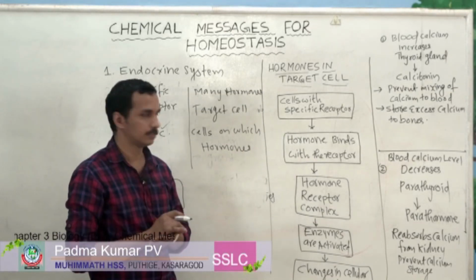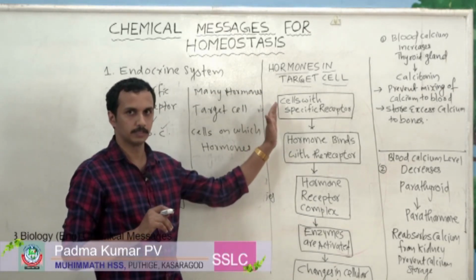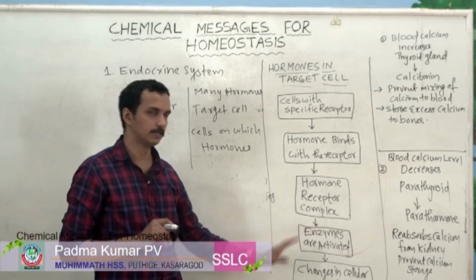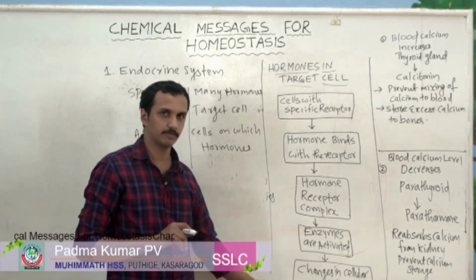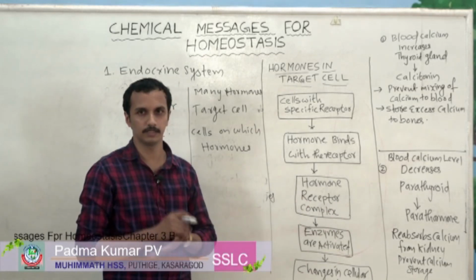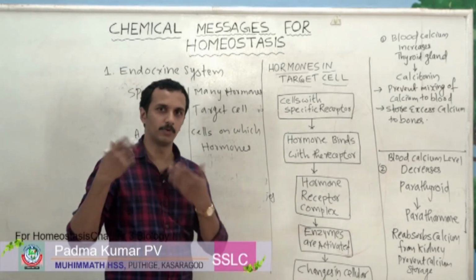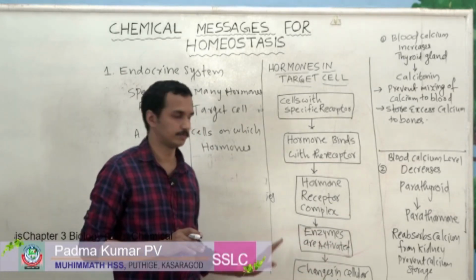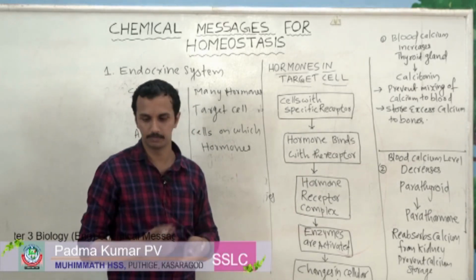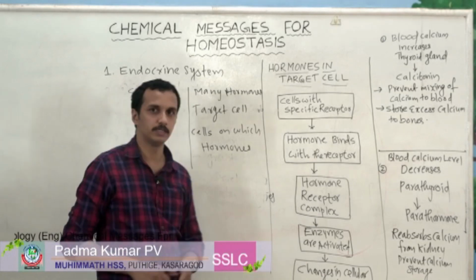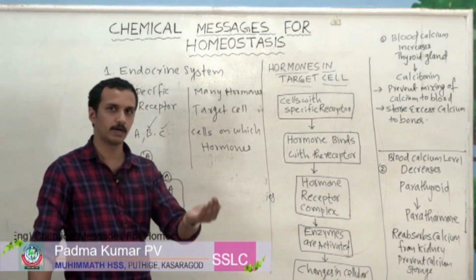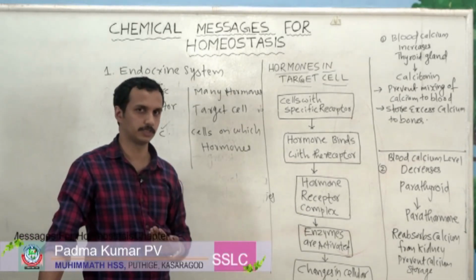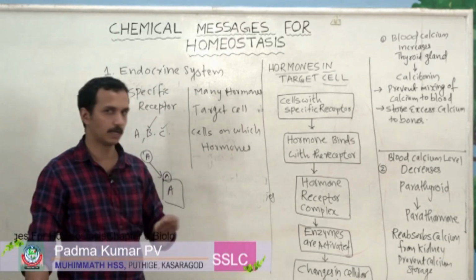Have you understood? What is the first step? The hormone finds a cell, that is the receptor cell, then it binds with it and forms a hormone receptor complex. Then there is production of enzymes, and after that there are changes in our cellular activity. So the functions of our cells change according to the enzymes produced by this hormone receptor complex. Now we have to discuss the different endocrine glands, the hormones secreted by them, and the disorders associated with these hormones.